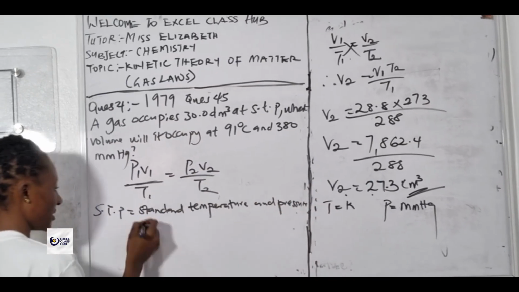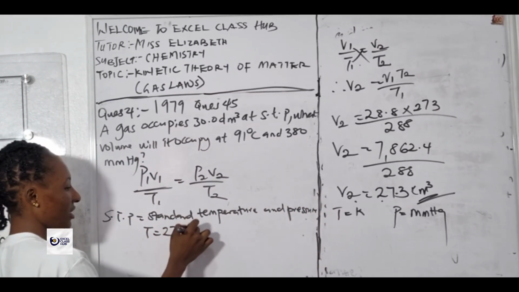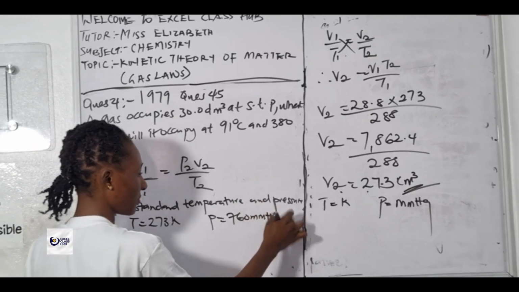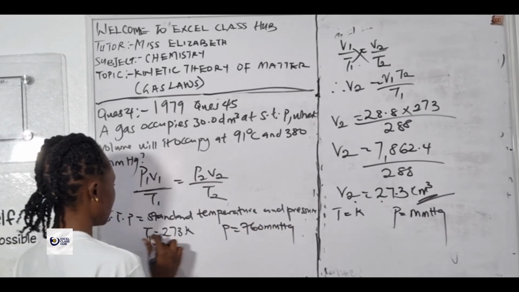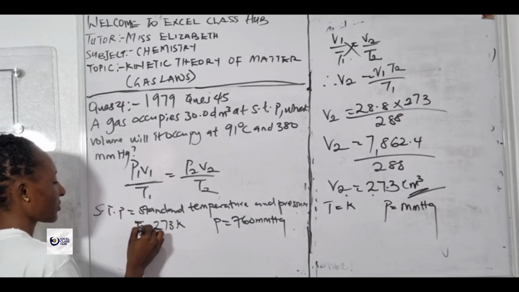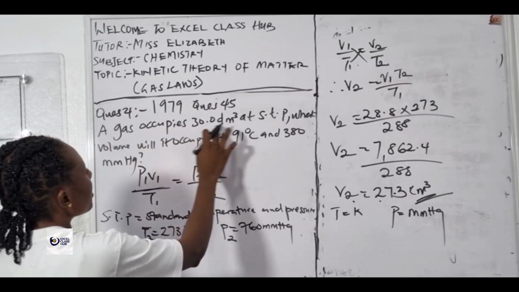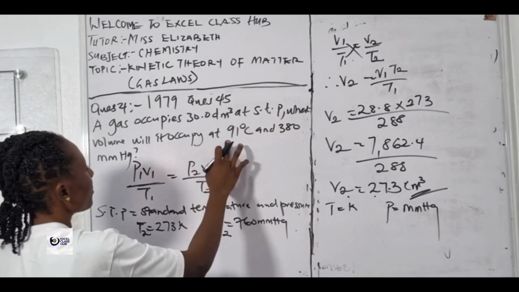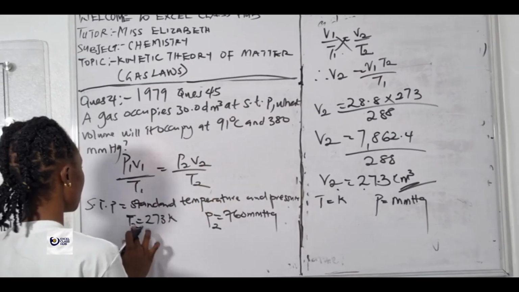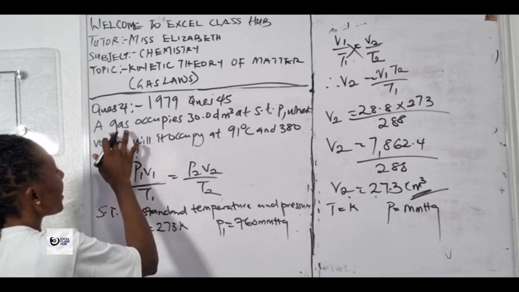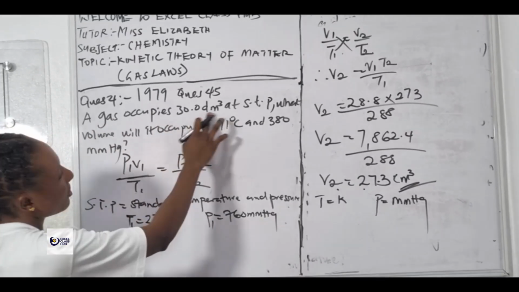I gave the values to be T equal to 273 Kelvin and P equal to 760 millimeter mercury. So this becomes our T1 and P1, because the question states that a gas occupies 30.0 dm cube at STP.